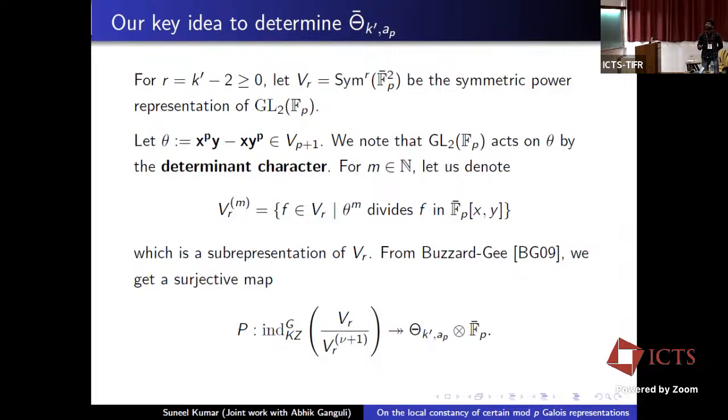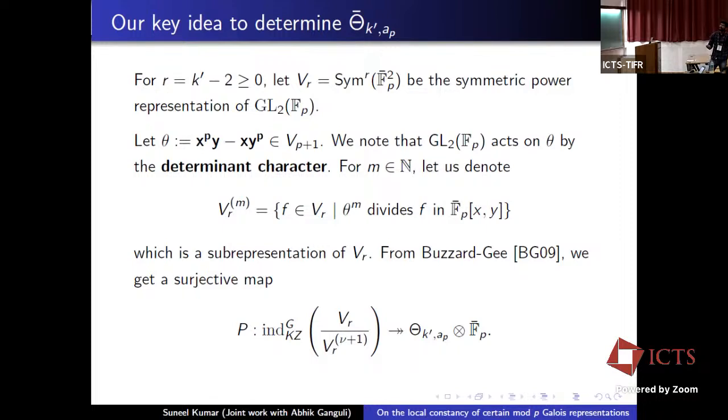Now let θ be the polynomial of degree p plus 1, precisely x^p y minus x y^p. We note that GL2(F_p) acts on θ via the determinant character. For m in N, we denote by V_r^m all those polynomials of V_r which are divisible by θ^m in this ring.